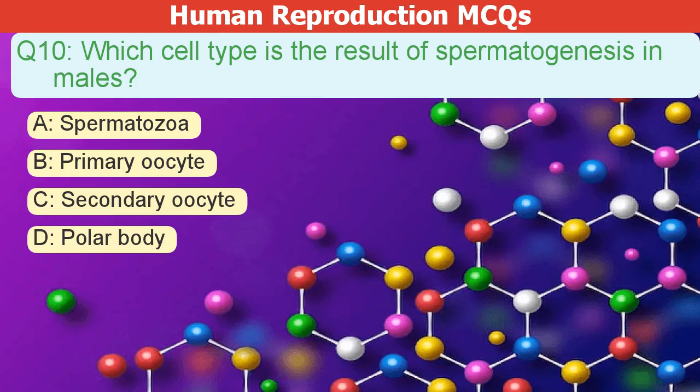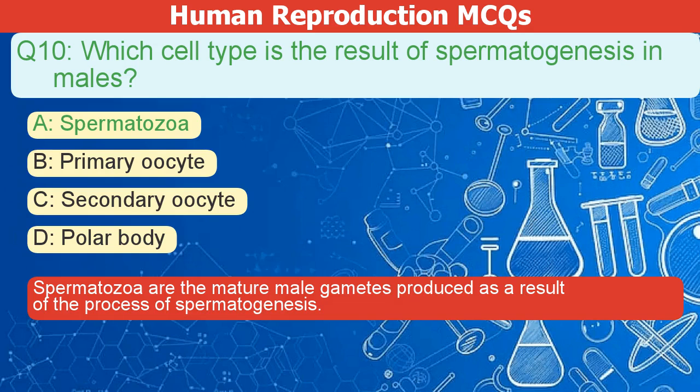Which cell type is the result of spermatogenesis in males? A. Spermatozoa. B. Primary oocyte. C. Secondary oocyte. D. Polar body. The correct answer is A. Spermatozoa are the mature male gametes produced as a result of spermatogenesis.